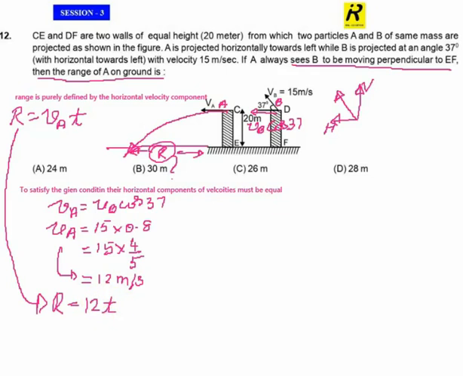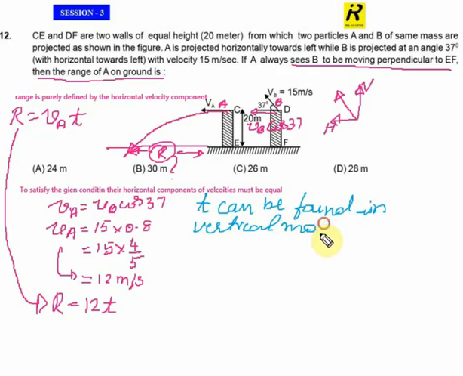So that can be calculated like this: time T can be found in vertical motion of A.